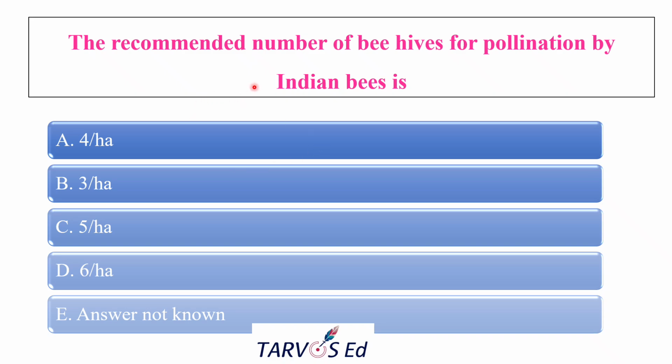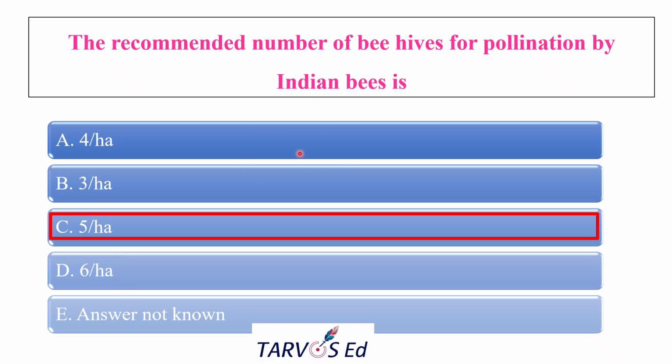The next question is, the recommended number of beehives for pollination purpose by Indian bees. How many can we keep per hectare? There should be a thumb rule for hive placement. For a hectare, we should place this many. If too many boxes are kept per hectare, that is also an issue. So there is a standard number based on which they can increase the pollination of the crops. The options given are 4 per hectare, 3, 5, 6, and answer is not known.